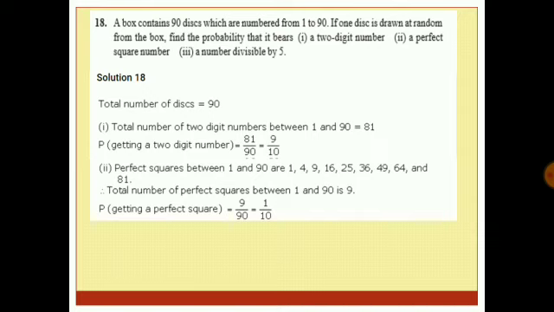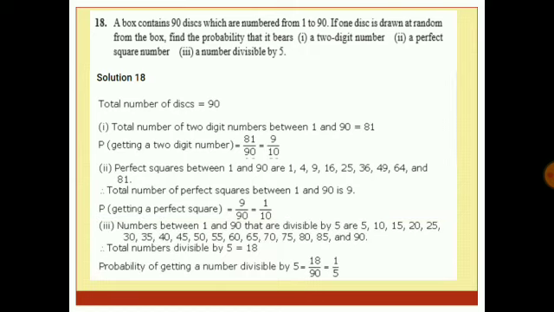A number divisible by 5. So all the numbers divisible by 5, if I take the numbers from 1 to 90 are 5, 10, 15, 20, 25, 30, 35, 40, 45, 50, 55, 60, 65, 70, 75, 80, 85 and 90. So that means these are how many? These are 18 numbers. So the probability of getting a number divisible by 5 is 18 upon 90, which is equal to 1 upon 5.